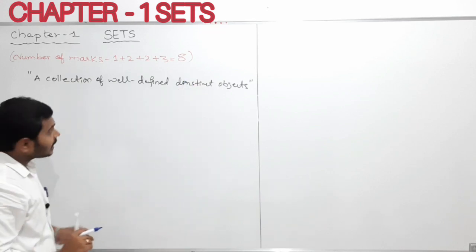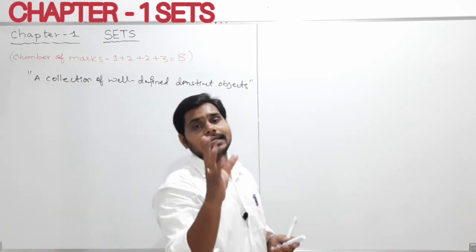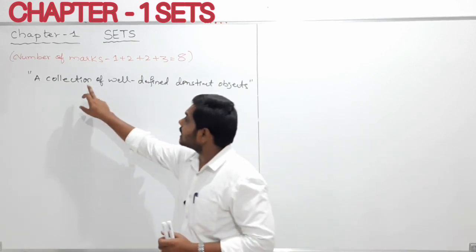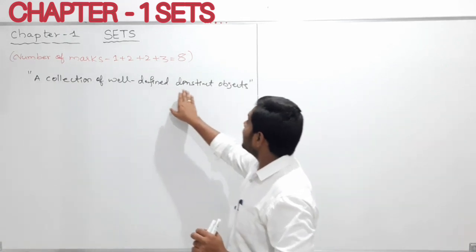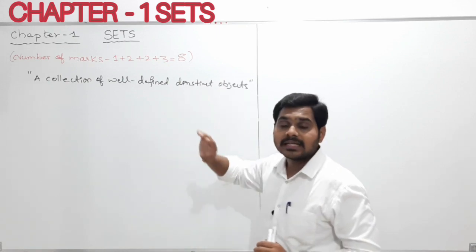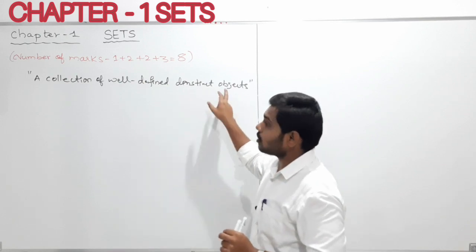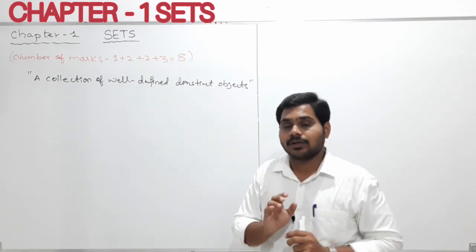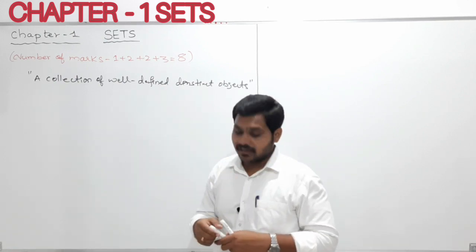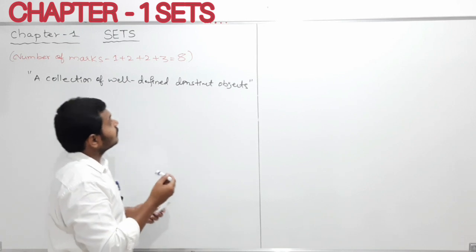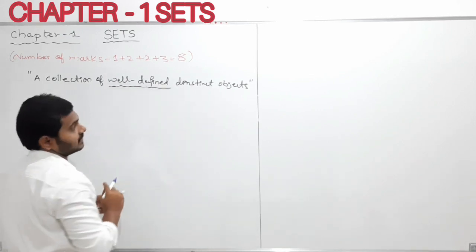My dear students, if you know English you can understand. A collection means one collection you can take. Clear? A collection of well-defined distinct objects. Distinct means different objects. So it is one collection of distinct objects. These are the meanings you can find out. Clear? But you cannot understand what is meant by well defined. So to understand the meaning of well defined, we should understand first. Clear?